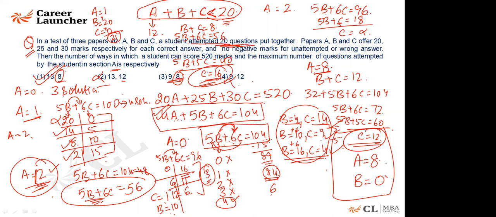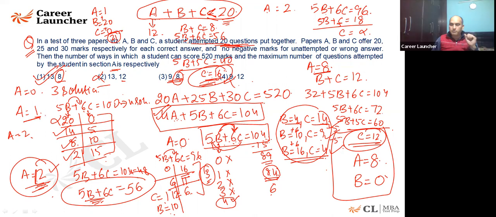Okay, sir. In the next case, 14 plus 5 is 19 plus 1 is 20, which is correct. Whichever answer you are giving, all of them are correct. 8 plus 10 is 18 plus 1 is 19, which is less than 20. I may attempt 20 questions, but only 19 of them are coming out to be correct. That's why it is satisfying. Is it fine?